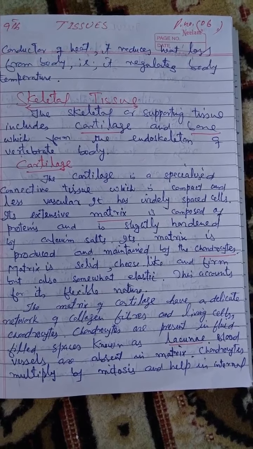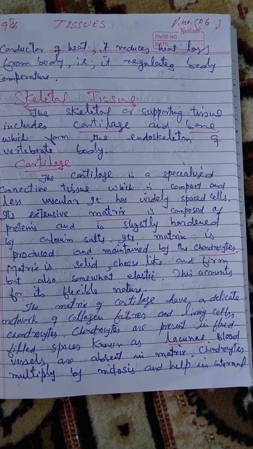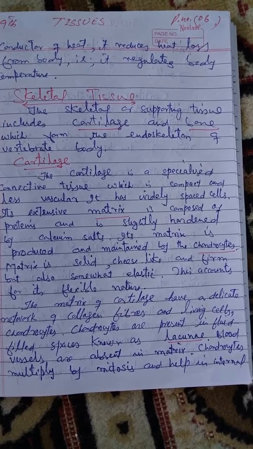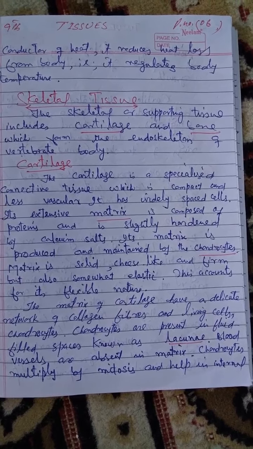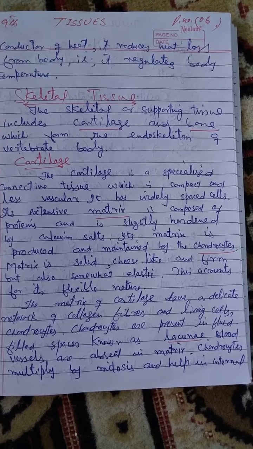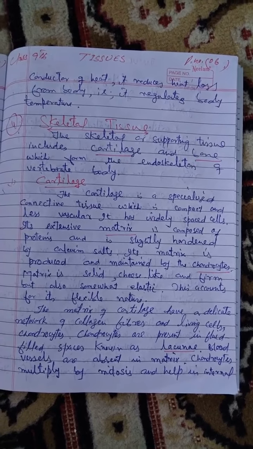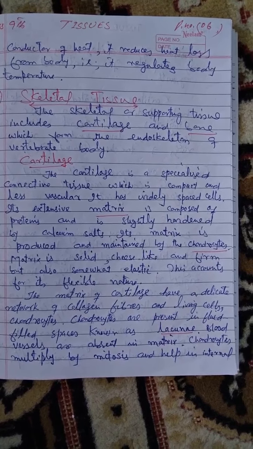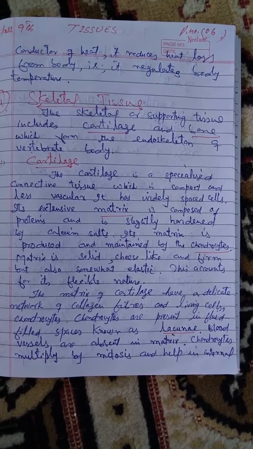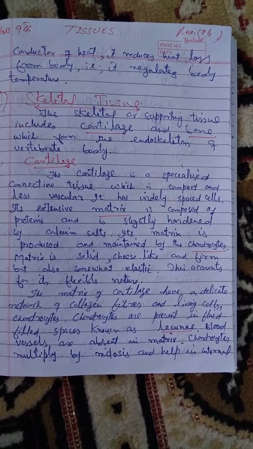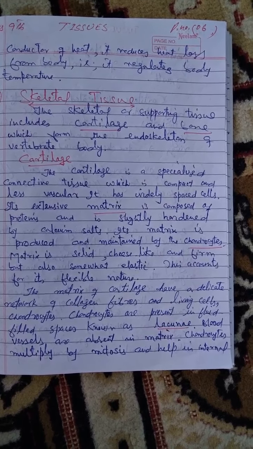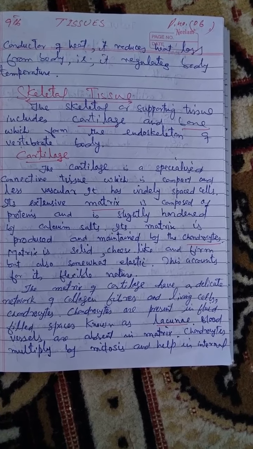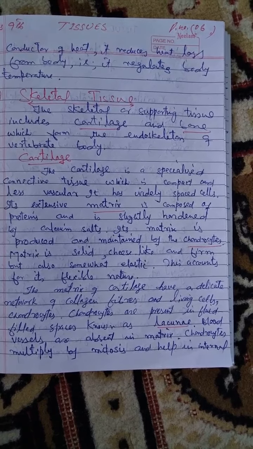Cartilage is specialized connective tissue which is compact and less vascular. It has widely spaced cells. Its extensive matrix is composed of proteins and is slightly hardened by calcium salts. Its matrix is produced and maintained by chondrocytes. Matrix is solid, cheese-like and firm, but also somewhat elastic. This accounts for its flexible nature.